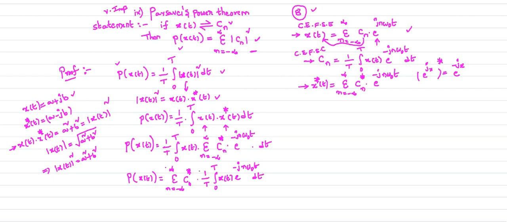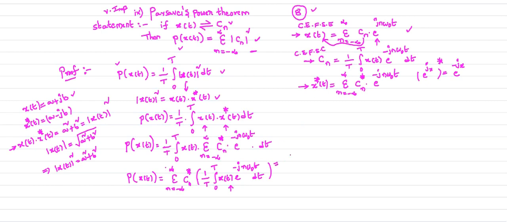So this is your remaining factor in the above expression. I will bring out the summation and Cn conjugate outside. Now the remaining thing is here.